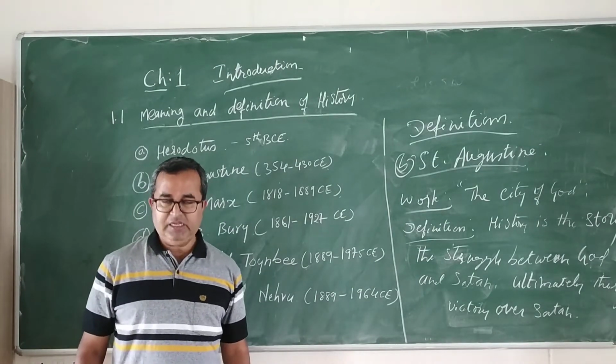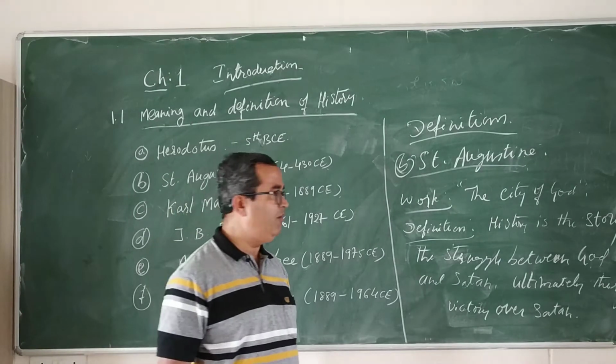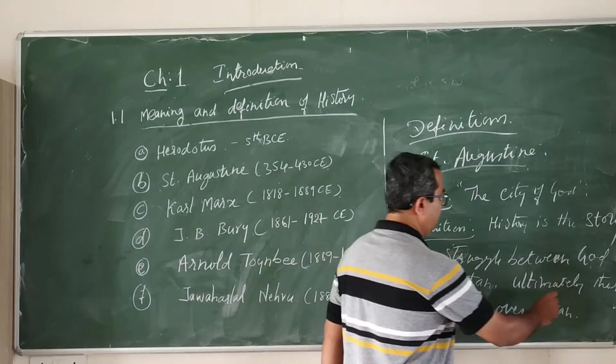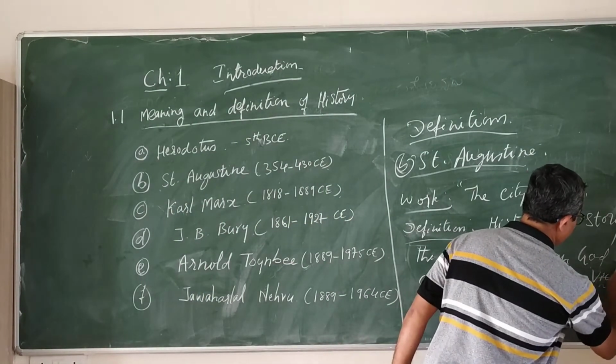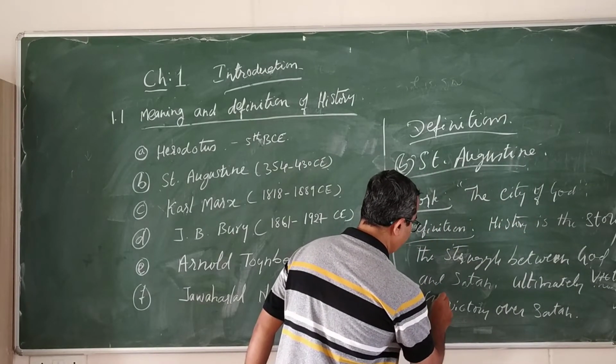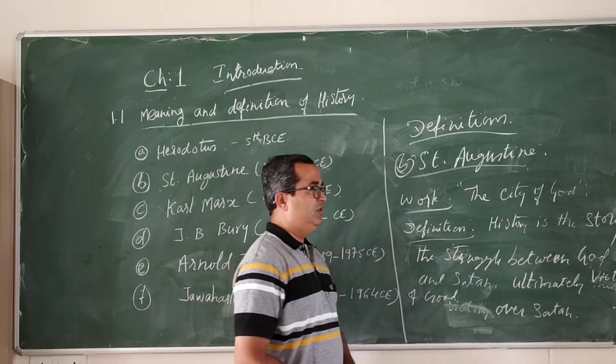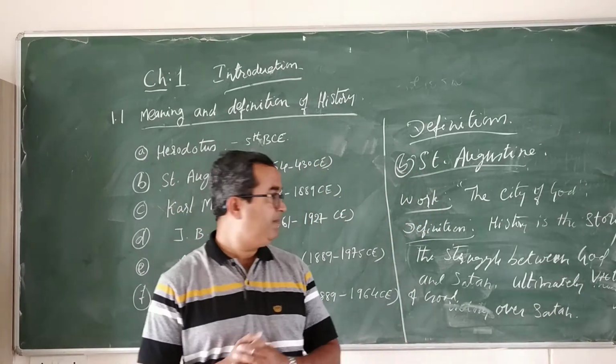The ultimate end is the victory of good over evil. Ultimately, the victory of good over Satan. To explain this, it's very easy.